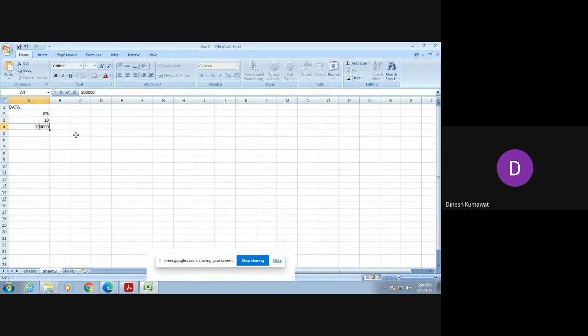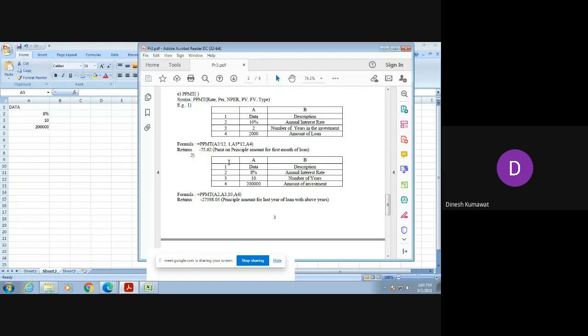Check the number of zeros. So we have exactly 5 zeros on 2 lakhs. Okay. Now again we need to verify what is the output of this one. See, if you want to check what is the use of PPMT, then again you go to your Excel sheet, type equal to PPMT, then you will find its use.